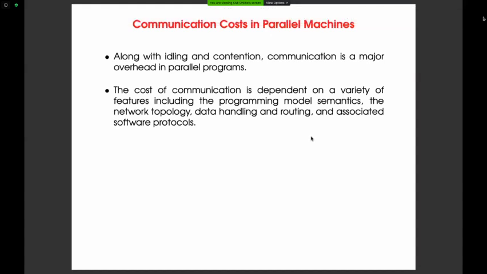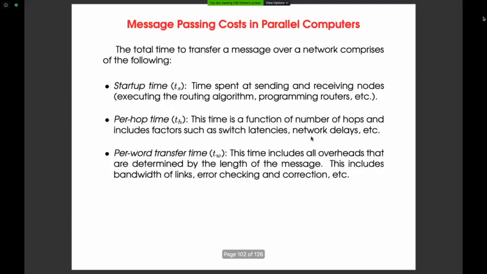So in the next class, we'll discuss this communication cost in parallel. That is another very interesting concept, and we need to carry this concept forward also. So what is this message passing cost? Tomorrow I'll introduce it again, but before leaving, let me give a brief information about this. Now imagine a train that has to start from a source station, and it has to reach a destination by crossing some h number of stations, via h number of stations.